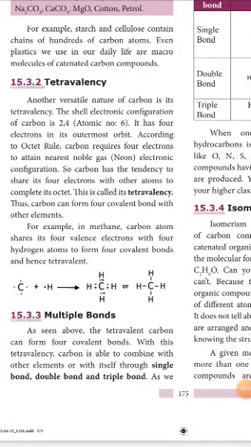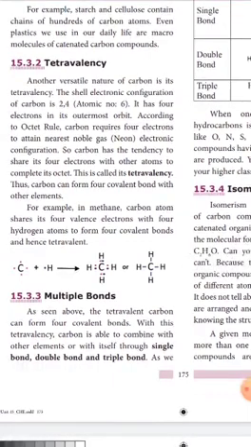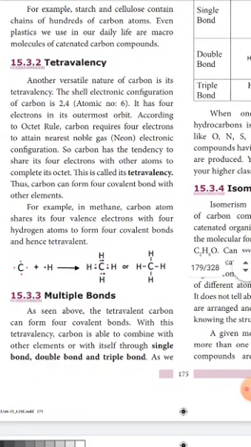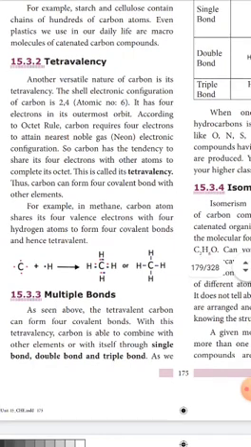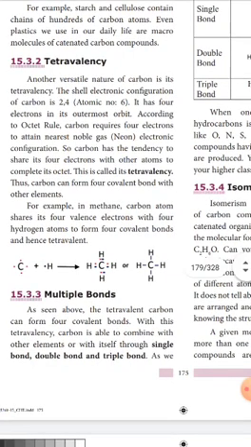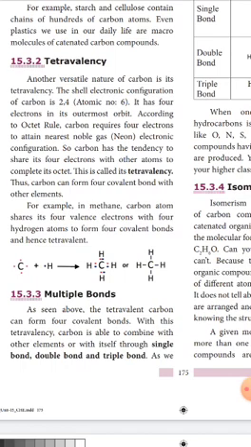Then another special property of carbon atom is tetravalency. Tetravalency is nothing but, we know already what is valency and what are valence electrons. The number of electrons present in the outermost shell is called valence electrons, and we know already what is the octet rule. Every atom wants to complete its outermost shell for stable nature. So to get 8 electrons in the outermost shell, the atom combines with other atoms or elements and gets the nearest noble gas electronic configuration for stability.